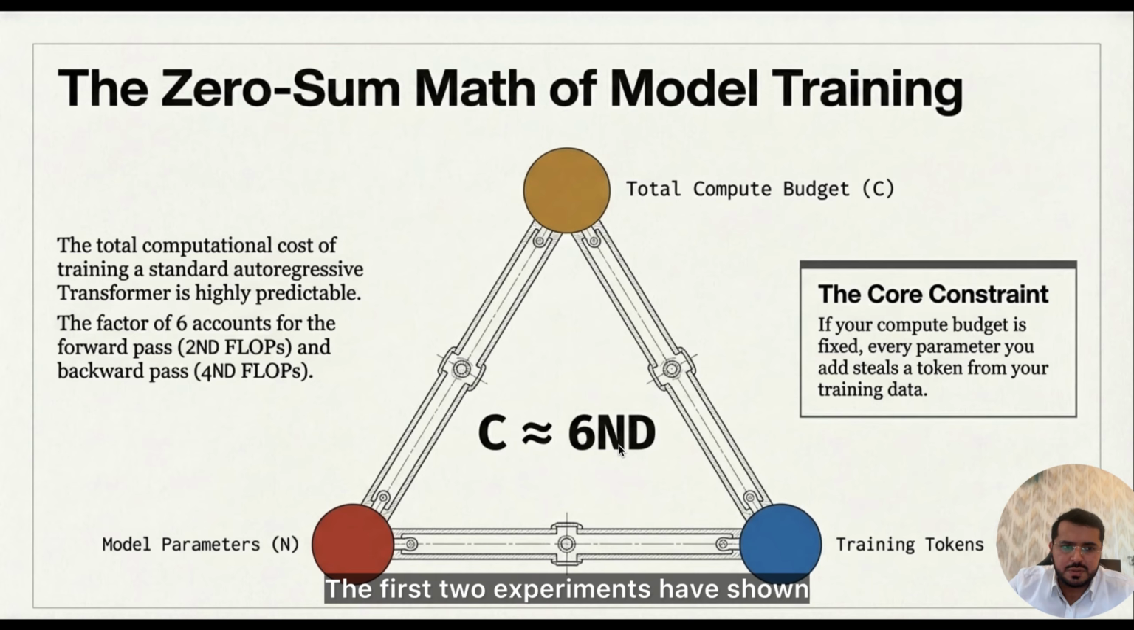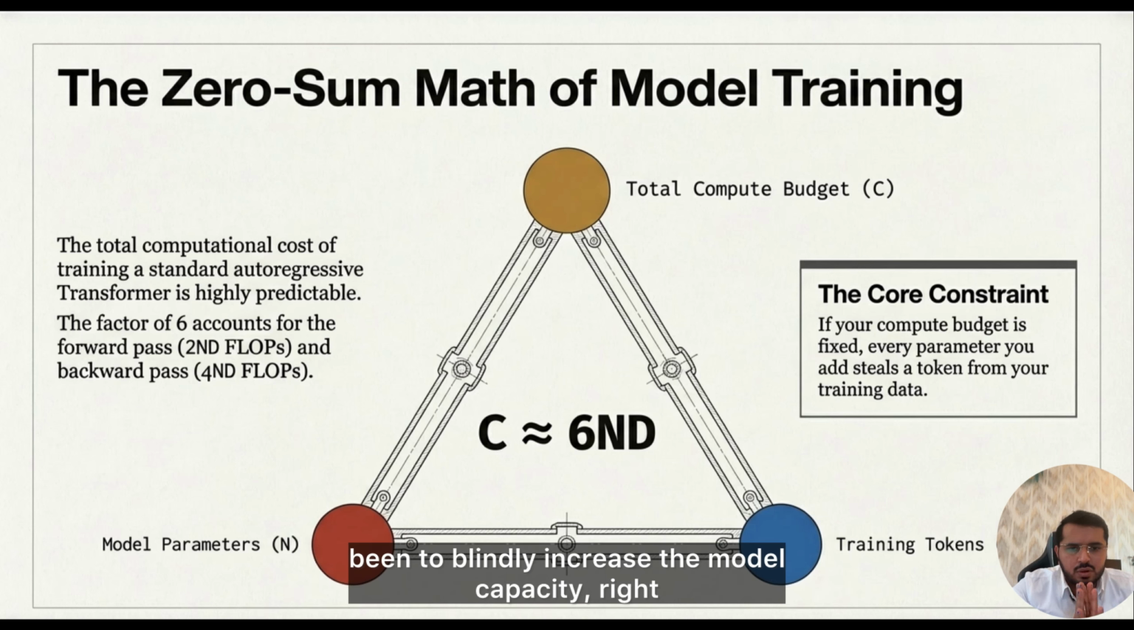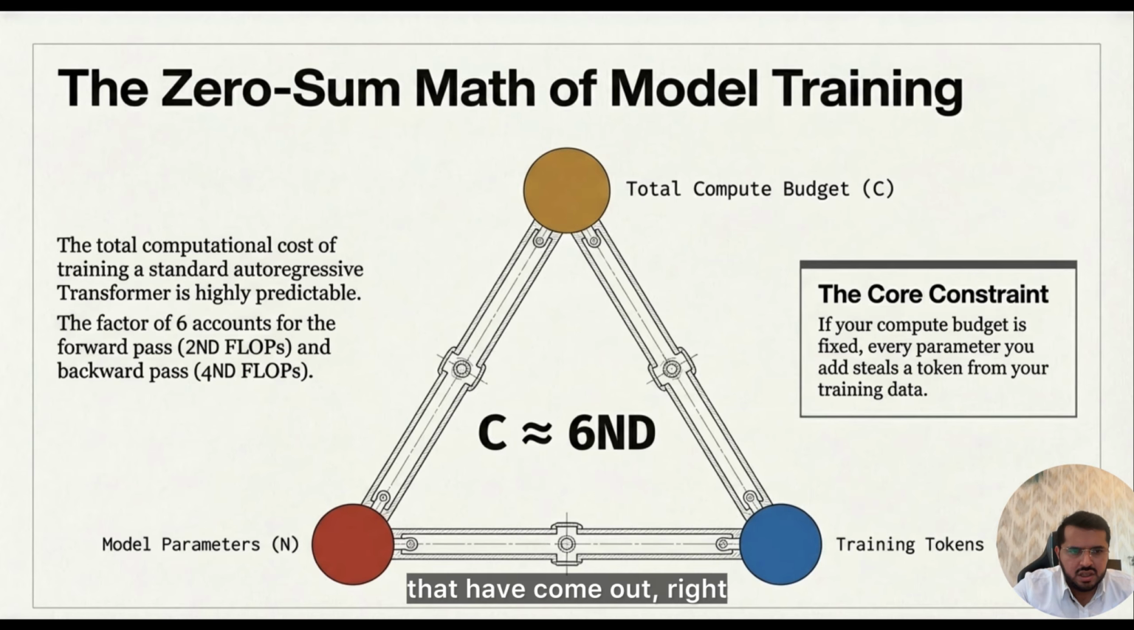So the first two experiments have shown that increasing model size and data set size will improve performance. I want to find the optimal balance, right? The brute force approach in the past has been to blindly increase the model capacity. We have seen it with the whole GPT family of models that have come out.